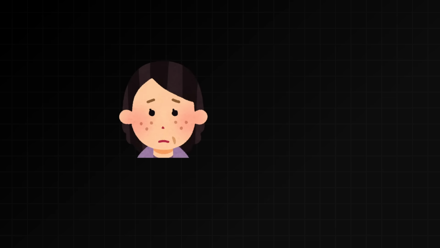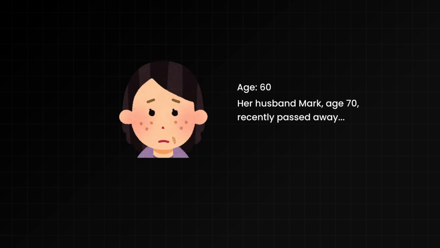Let's look at a real-world example. Let's say we have Susan, who's 60 years old. Her husband, Mark, age 70, recently passed away with $600,000 in a traditional IRA. Susan is the sole beneficiary. Now, as the spouse, Susan gets two powerful options that no one else would get.